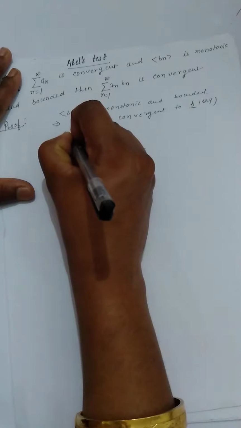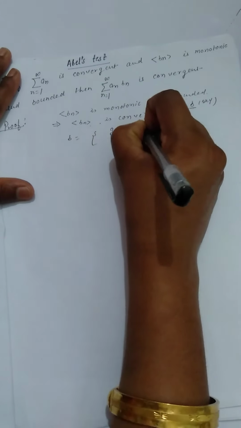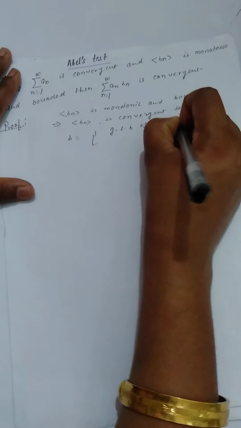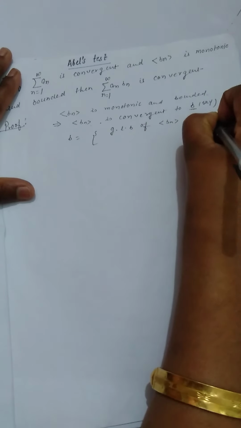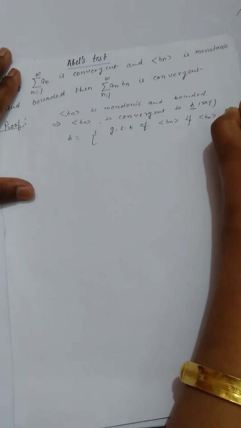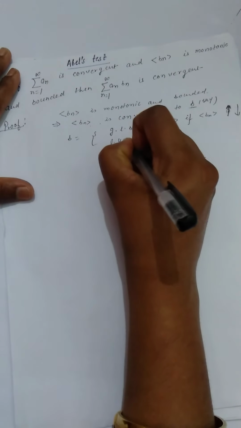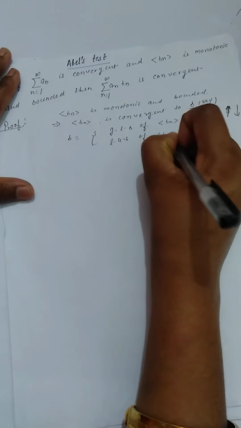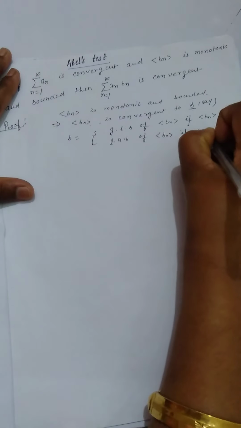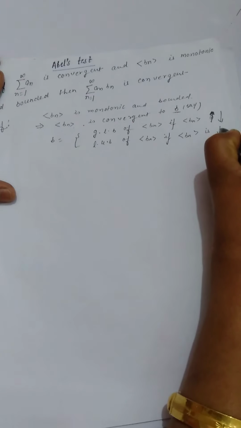So both of the cases we write over here. b is the least upper bound of the sequence bn if bn is monotonically increasing, and the greatest lower bound if bn is monotonically decreasing.